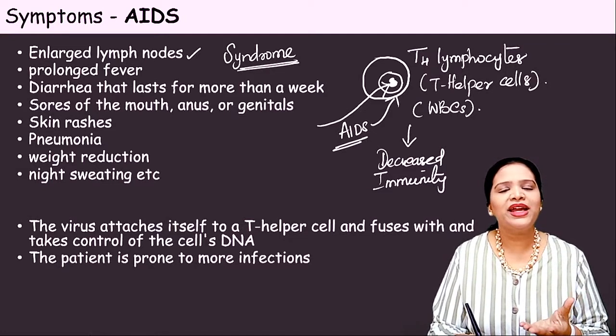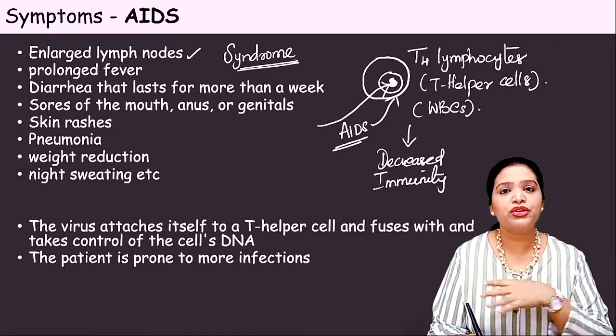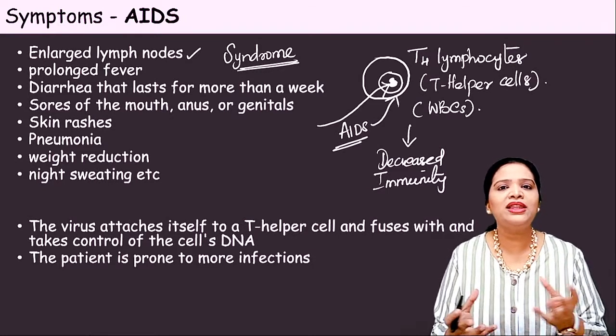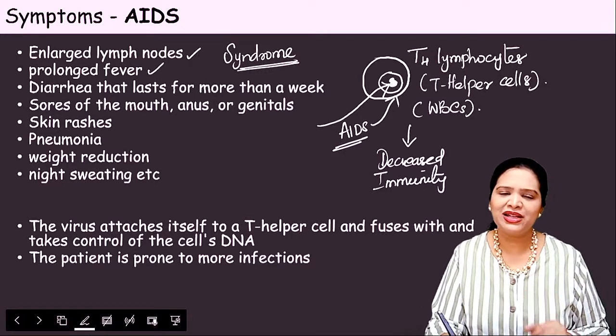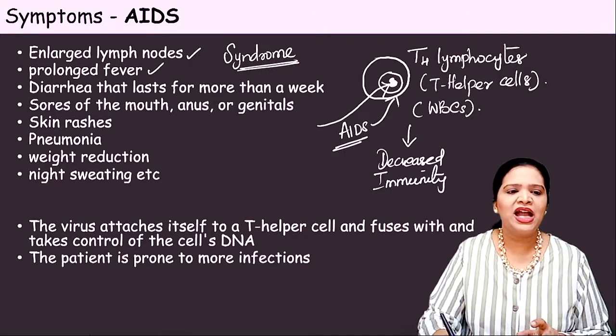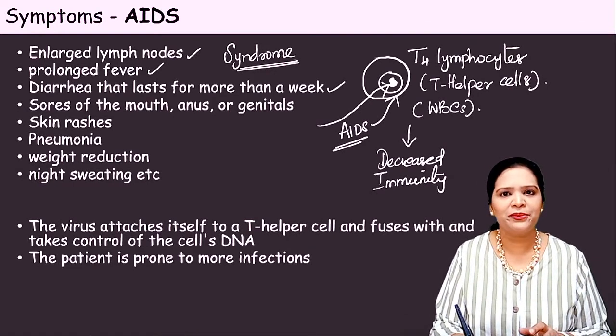Okay, so lymph nodes present here. The cervical lymph nodes, axillary lymph nodes, groin lymph nodes, inguinal lymph nodes, all the lymph nodes get enlarged. Okay, prolonged fever. The patient will have fever for a long period of time and diarrhea that lasts for more than a week, continuous diarrhea.